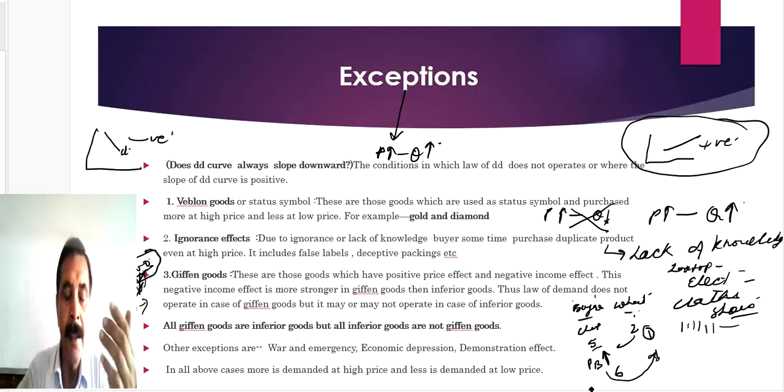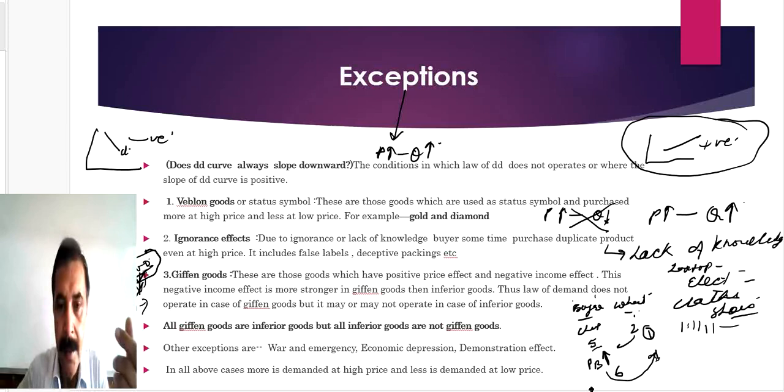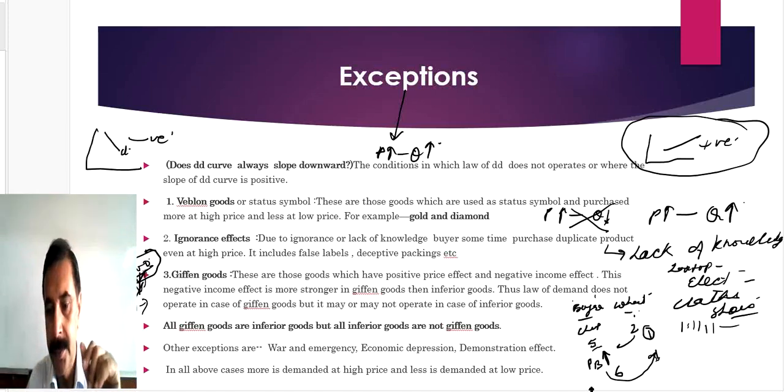There are certain other factors which you can add in the exceptions: war and emergency, economic depression, like demonetization. Okay. So these were the exceptions where the law of demand does not work.